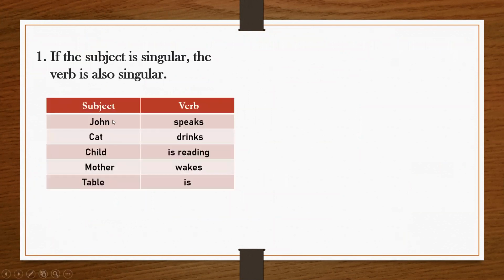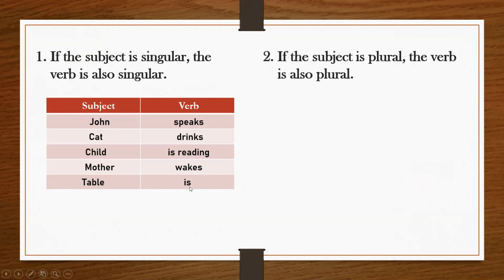So here the subjects that are given over here, they are singular, and here the verbs that are given, they are also singular. So for example, John, because John is singular, we will use a singular verb, speaks. Mother is singular, we will use a singular verb, wakes. Table, with table we will use a singular verb, that is.